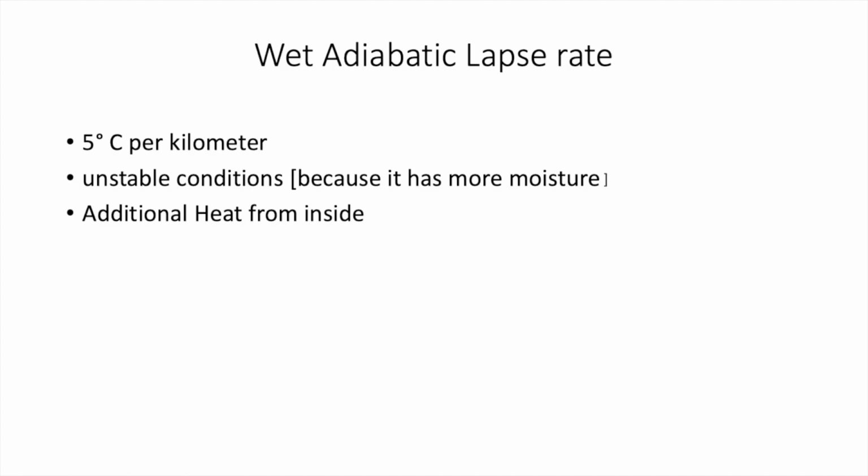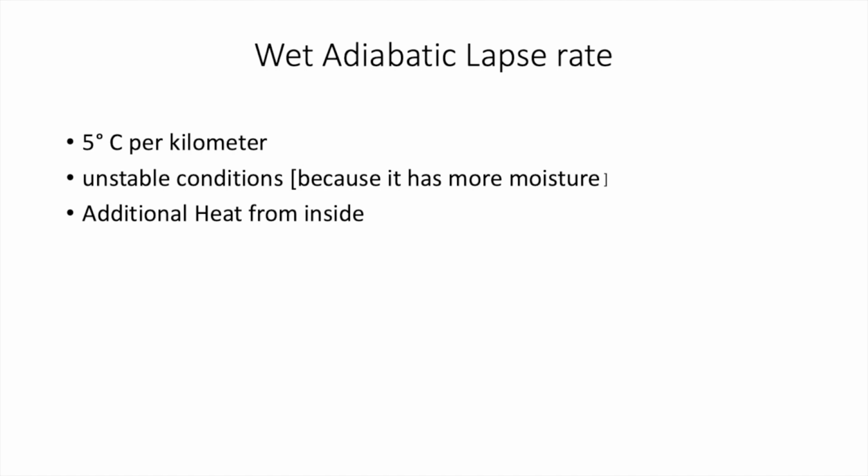Now the wet adiabatic lapse rate. For a wet adiabatic parcel, the rate of change is 5 degrees Celsius per kilometer. Again, it varies with the amount of water vapor. Suppose you have a parcel with more relative humidity, so it will release more latent heat once it reaches the level of condensation. More heat is generated there, so in that case the rate will vary. It becomes sometimes 7 degrees Celsius per kilometer, sometimes 8 degrees Celsius per kilometer. So that's why it varies between 5 to 9 degrees, and it depends upon the water vapor content in the parcel.